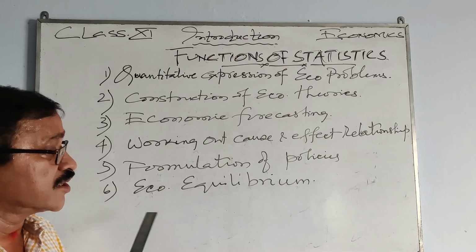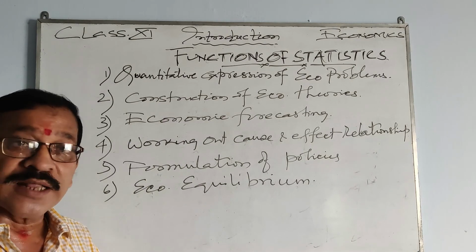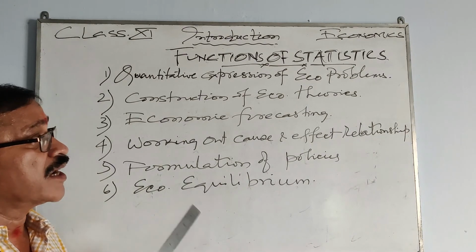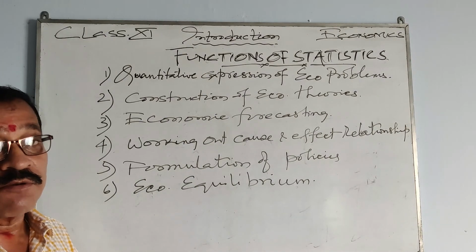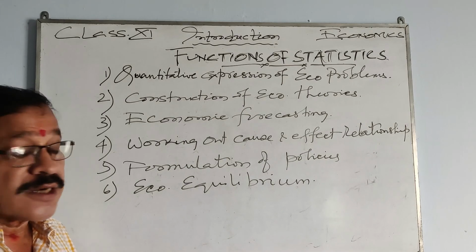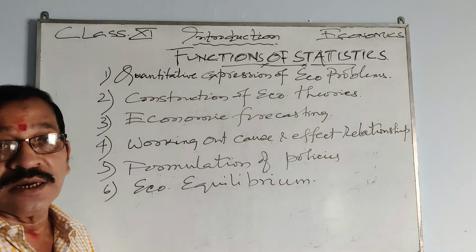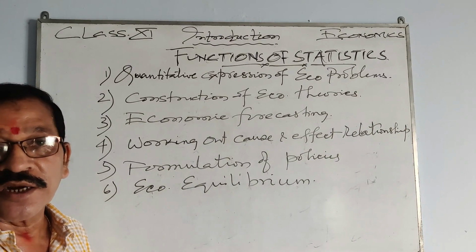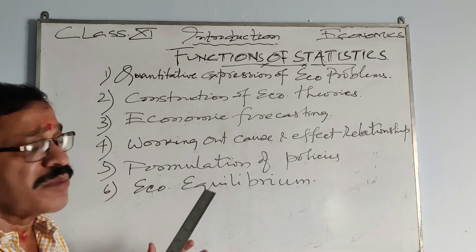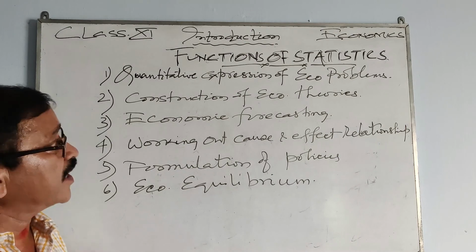Such a situation is known as economic equilibrium, and that can be brought about by statistics. If we study statistics and understand the perspective of the available data, then this situation can be attained. So these are the basic functions of statistics.